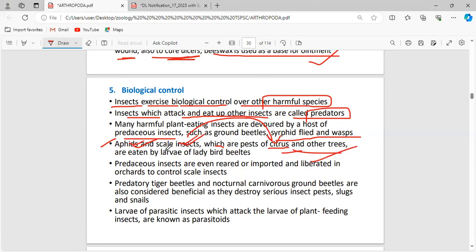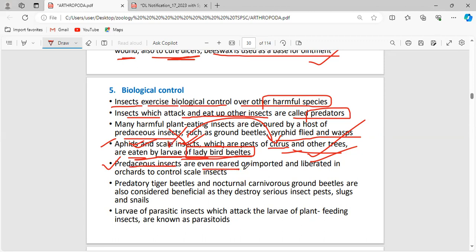These aphids and scale insects are eaten by the larvae of ladybird beetles. Now they will be destroyed, and the trees can grow freely without any insect disturbance. Clear? So these ladybird beetles act as predators for the aphids and scale insects. This is what is happening here.